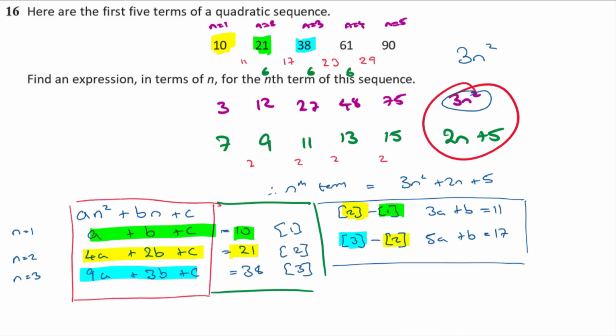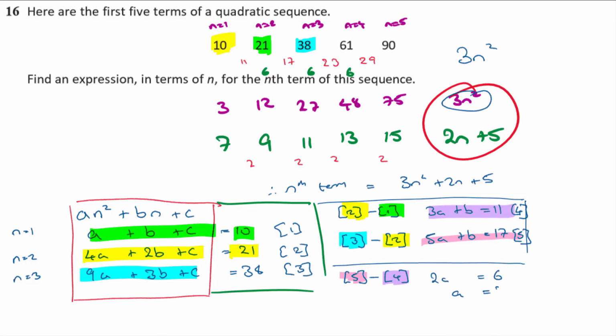And now what we're going to do is take one of those away from the other. So that's my equation 4 and my equation 5. And now I'm just going to take 4 away from 5, so equation 5 take away equation 4. Equation 5 is this one, equation 4 is this one. So if I'm taking equation 5 and subtracting equation 4, what do I get? That's going to give me 2a is equal to 6.